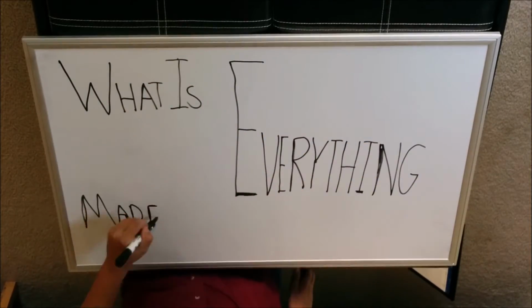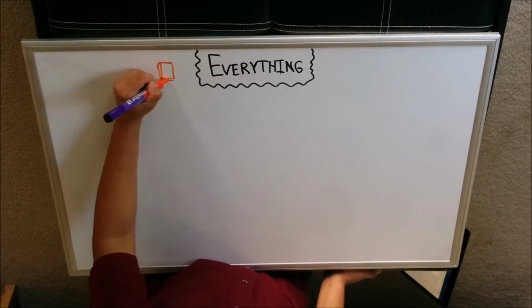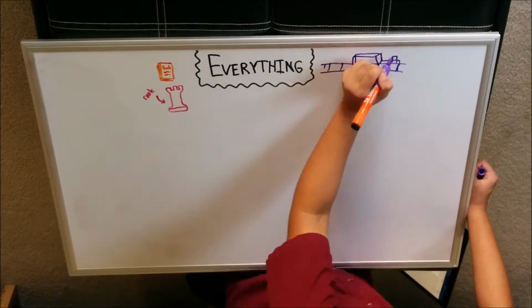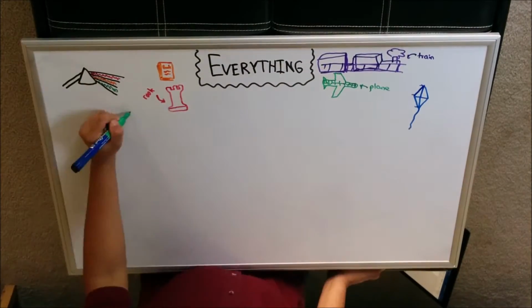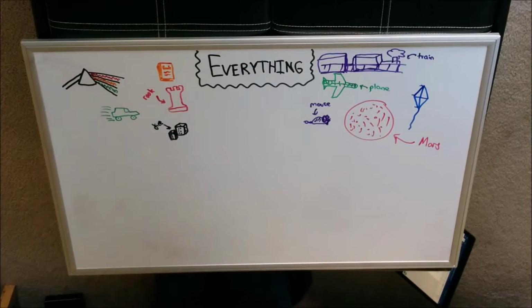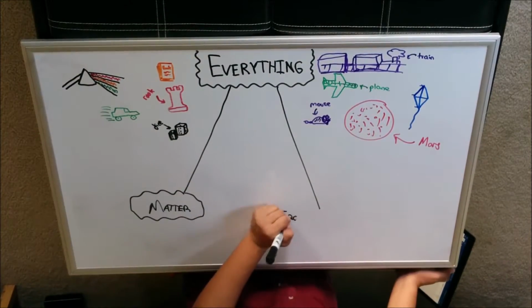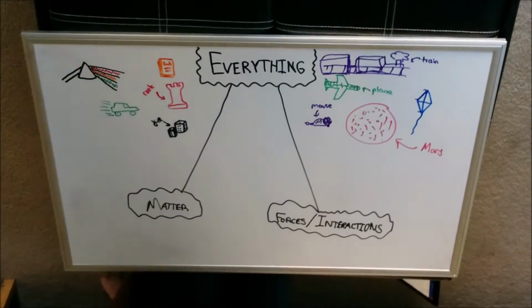What is everything made out of? Almost everything you can think of: books, rooks, trains, planes, light, kites, cars, Mars, dice, mice, all of it can be separated into two big groups: matter and forces, or more technically, interactions.